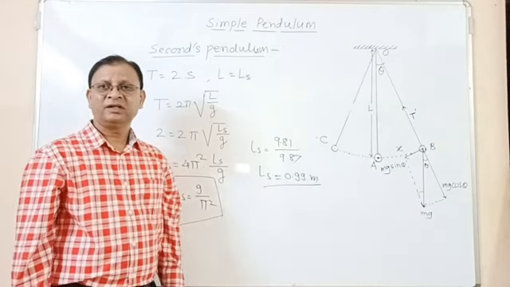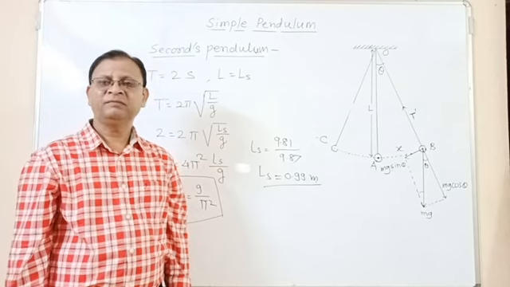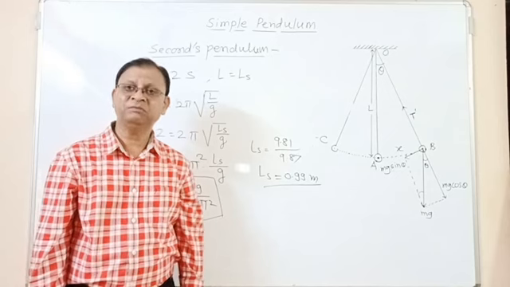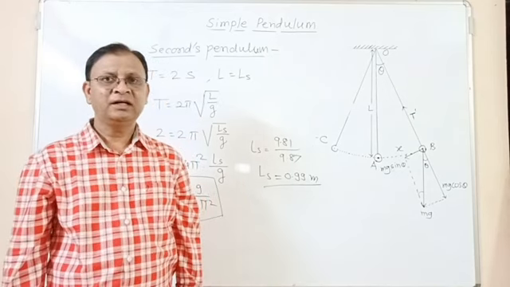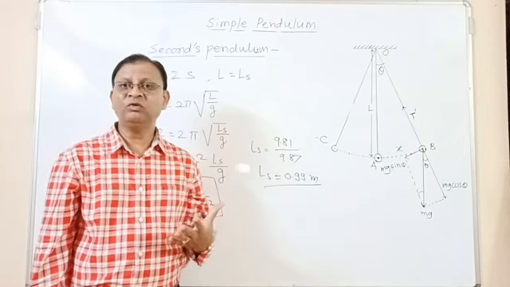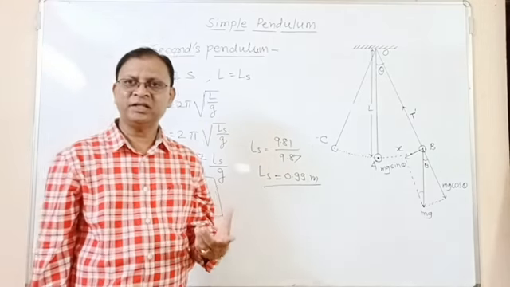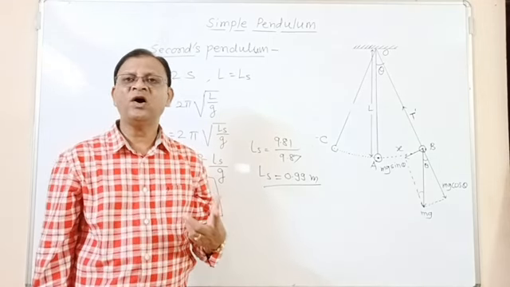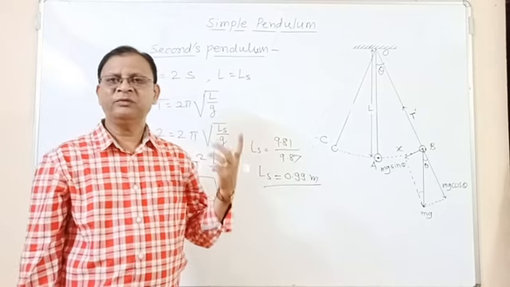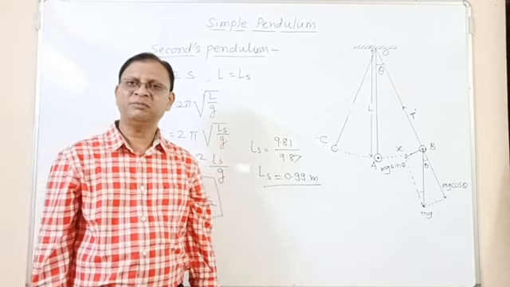So nearly the length of the seconds pendulum is 0.99 meter, where the value of acceleration due to gravity is 9.81. So here we have seen what is an ideal pendulum, what is a practical simple pendulum. Under a certain condition, the bob of the simple pendulum performs linear simple harmonic motion. We obtained the formula for period and frequency of a simple pendulum. Then we have drawn 4 conclusions, also called the 4 laws of the simple pendulum: law of length, law of acceleration due to gravity, law of mass, and law of amplitude of oscillation. And at last, what is a seconds pendulum and the formula for the length of the seconds pendulum. Okay.